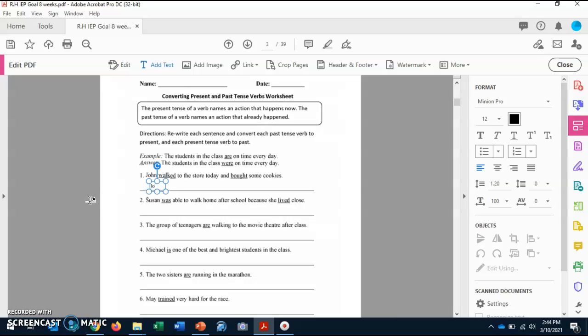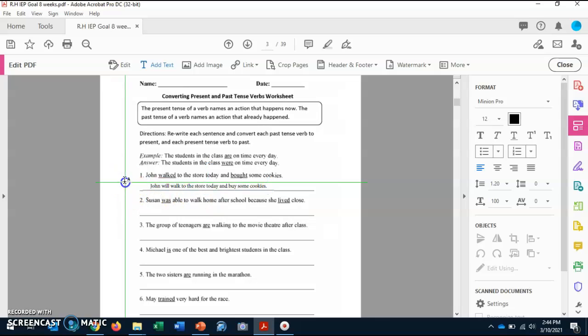So we're going to start off with John. It says John walked to the store today, so we would put it in present form. Will walk to the store today. And then it says, and bought some cookies. But how can we say bought in present time? Buy. Good job. Some cookies.